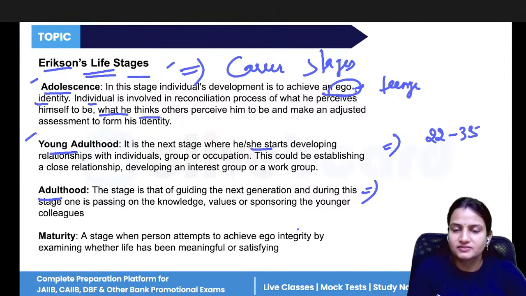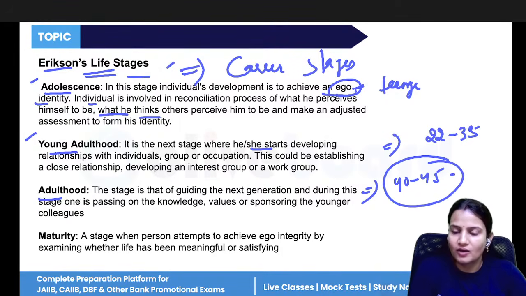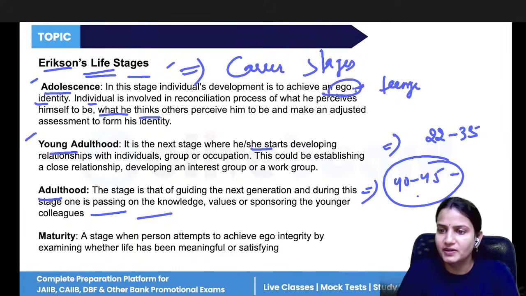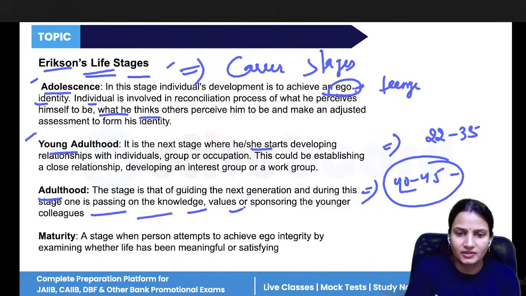Adulthood is the stage where you are guiding the other generation. At the age of 40, 45, you are at a position where you guide other people. You will pass on whatever knowledge you have gained in these years to your colleagues, to your younger ones. Maturity is the final stage, where again a person develops the ego identity.